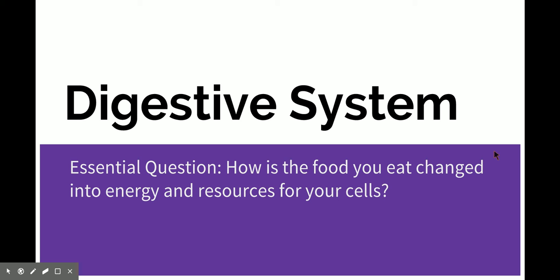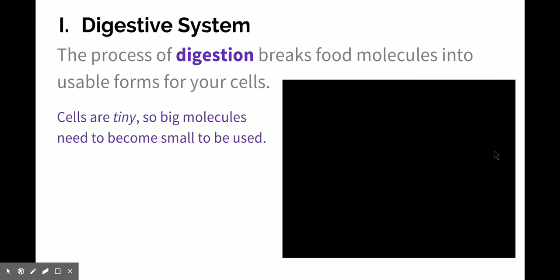Our essential question, the idea we really want to keep in our head as we're hearing all this information, is: how has the food you eat changed into energy and resources for your cell? So earlier in the year, we talked about why water is important in your body. And we know from maybe having watched survival shows in the past that you die after 3 days without water. You would also die without food. We all know we need to eat to survive, and you can last about 30 days without food before you actually expire. So food is very, very important. So we have to know why. Why do our bodies need food? And that's the question we're really going to be answering here.